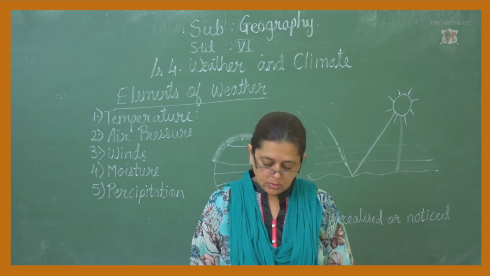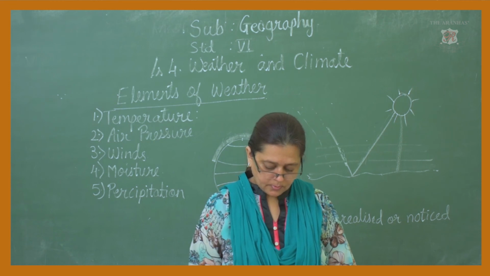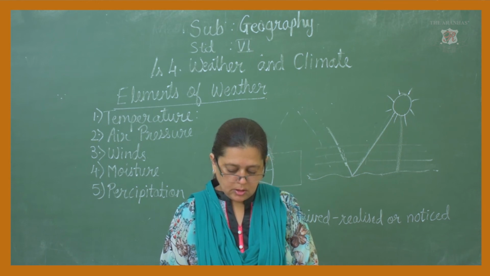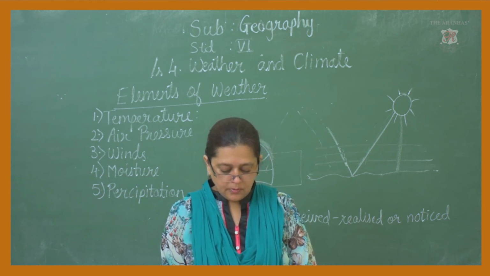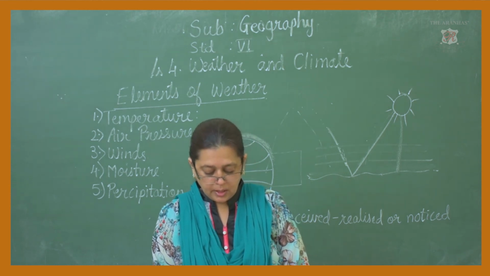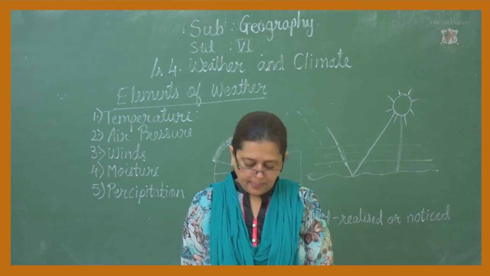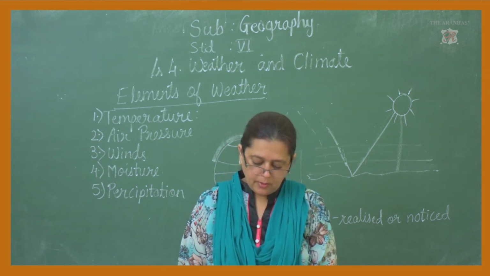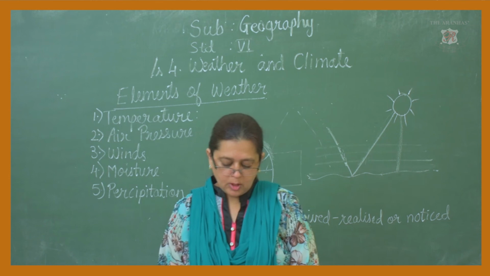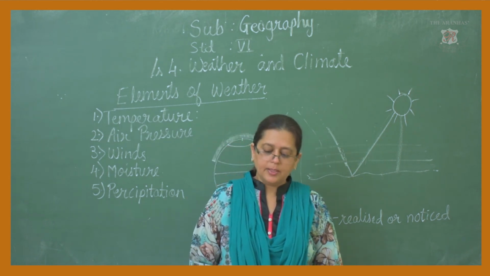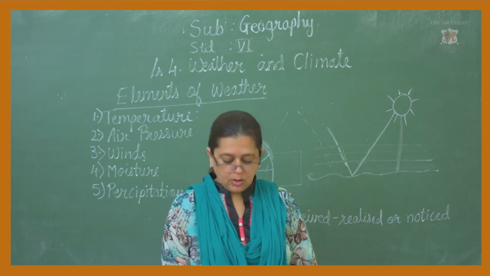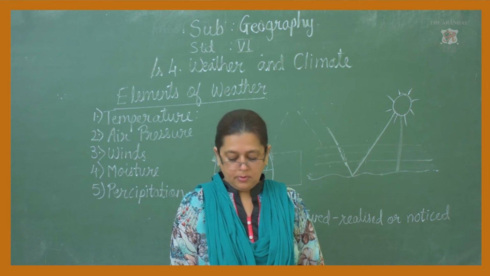Then we go to moisture. The atmosphere contains vapor, and when the air has a greater amount of vapor, it is called humid air. The humidity of the atmosphere is the amount of moisture in it. The proportion of moisture in the atmosphere depends on the temperature. Air with higher temperature holds a greater amount of moisture.